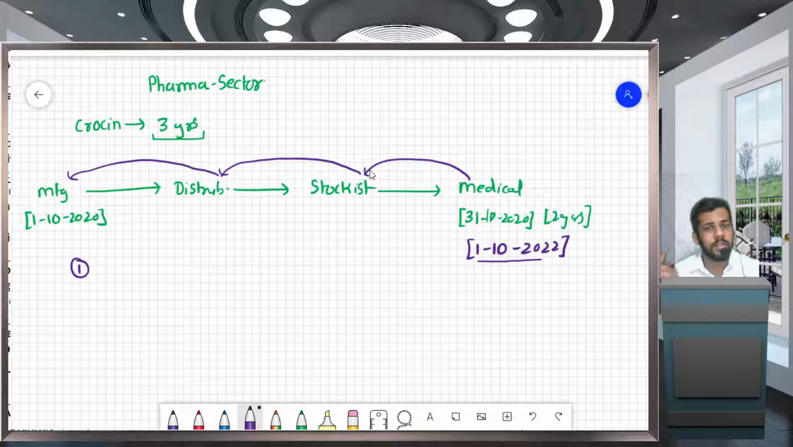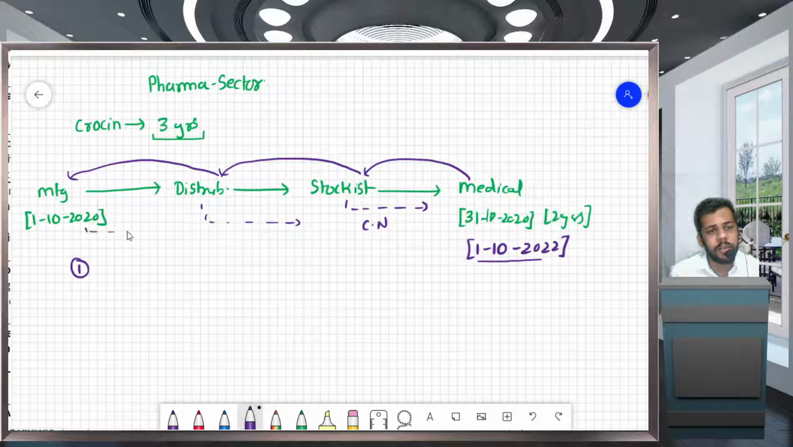This is the first option. A credit note will be issued by him. The stockist will issue a credit note to him because he has supplied the goods. But it would be a commercial credit note, not a GST credit note, because the stockist's GST liability would not be reduced. Similarly, the same goes here.